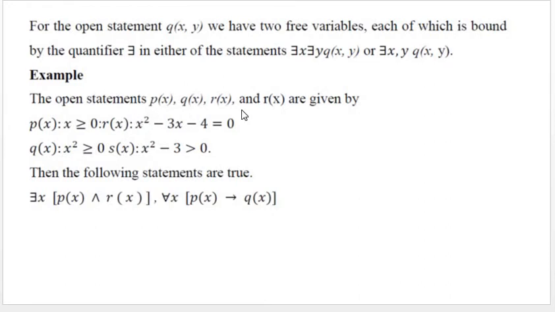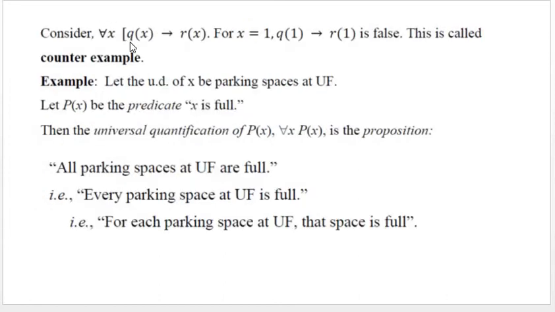Another example, consider open statements P of x, Q of x, R of x and S of x. So here there exists x such that P of x and R of x, and for all x, P of x implies Q of x are true. Now consider for all x, Q of x implies R of x.